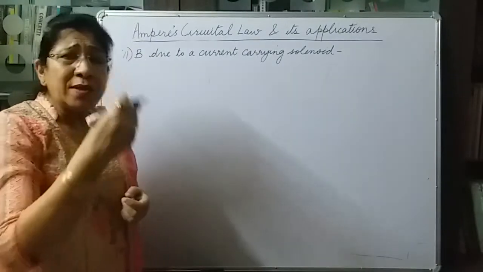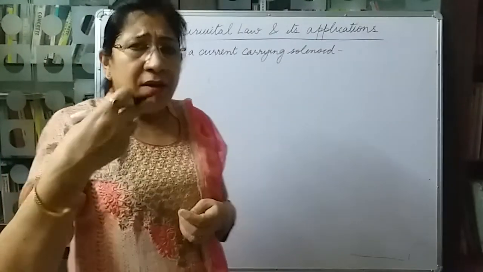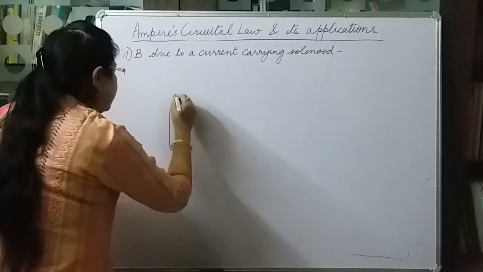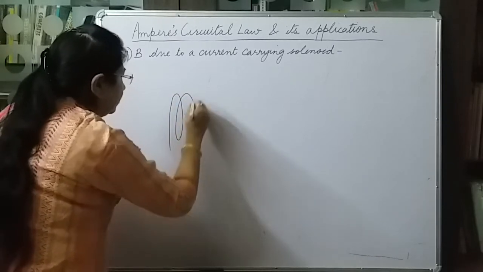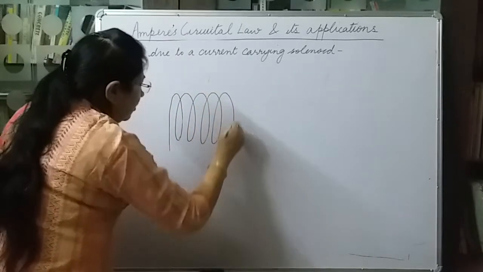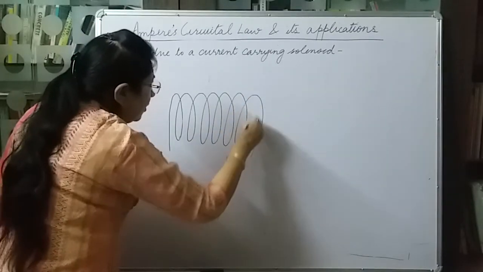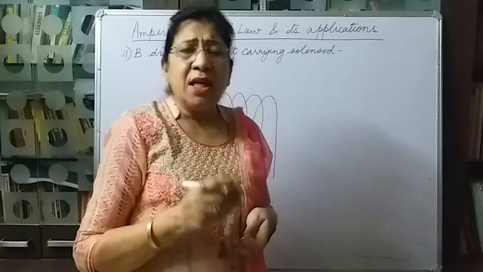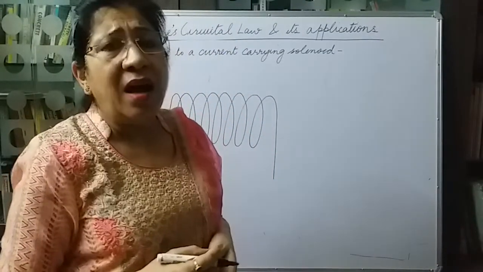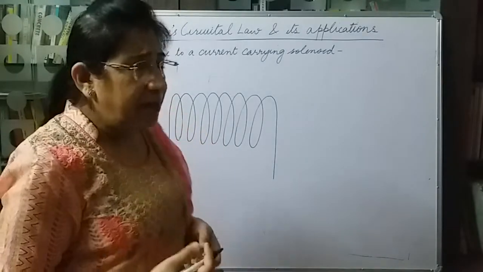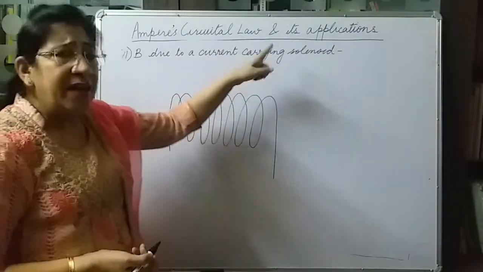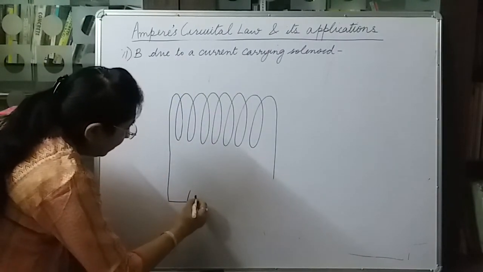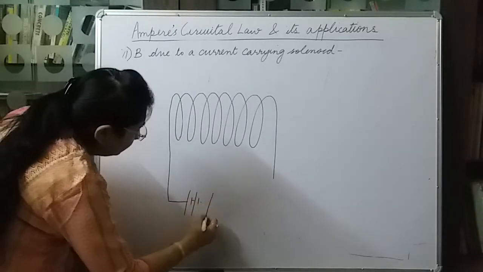A solenoid is a closely wound wire in the form of a helix, just like a spring. Here we usually talk about a long solenoid. A long solenoid means a solenoid whose length is very large in comparison to its diameter. And since we are saying current carrying solenoid, the two ends of the solenoid wire we will connect to a battery.